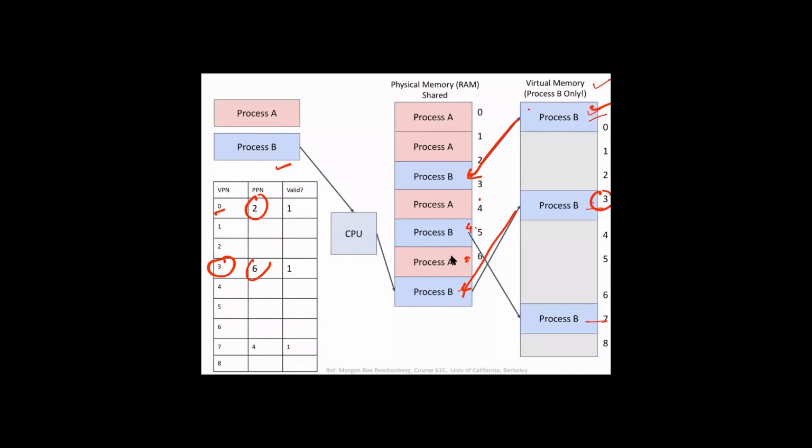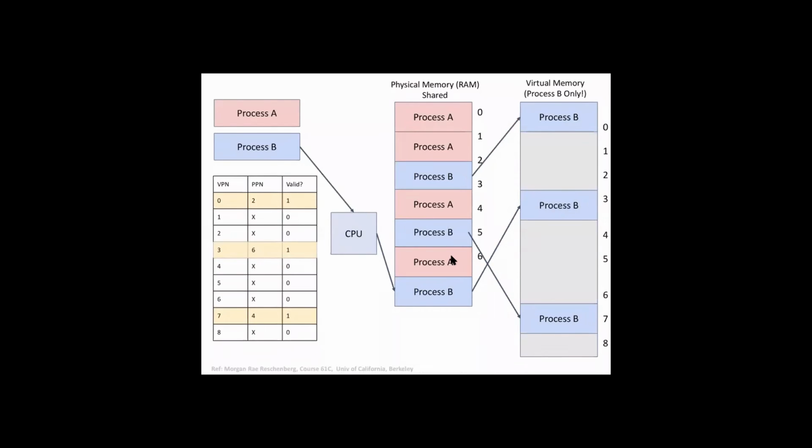And then page number 7 is mapped to page number 4. And these are all valid bits. We make them valid. Now we have this table filled in for process B, and we make all others invalid bits.